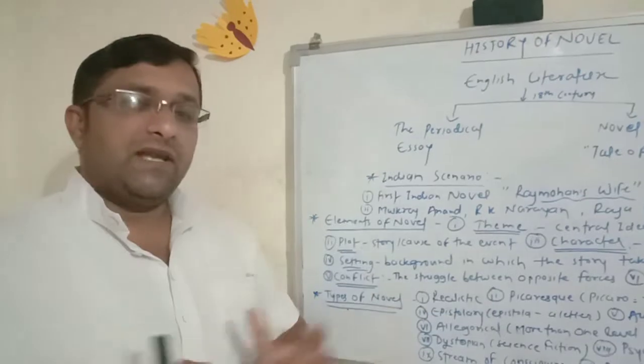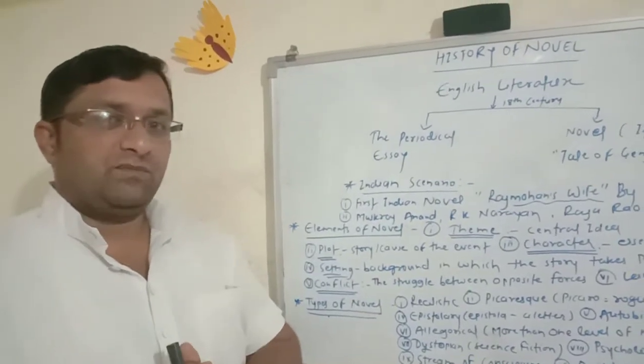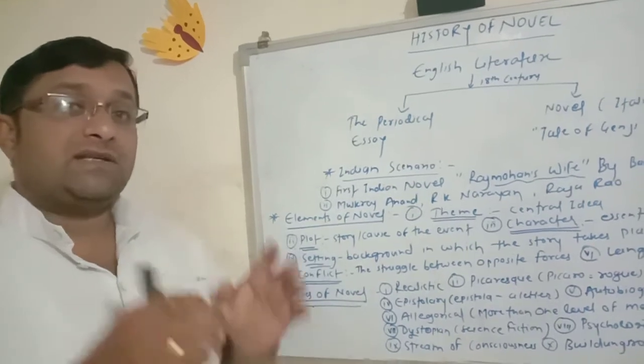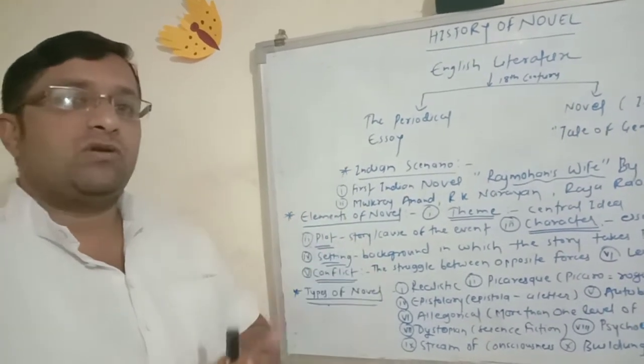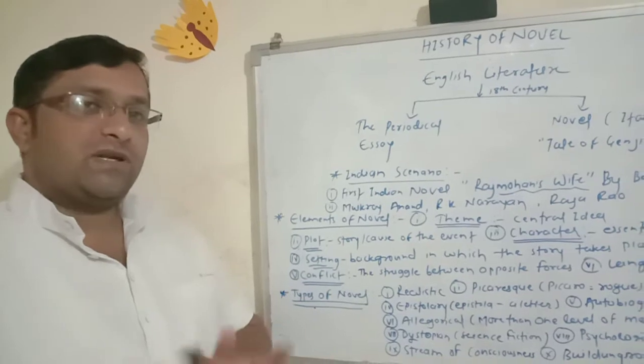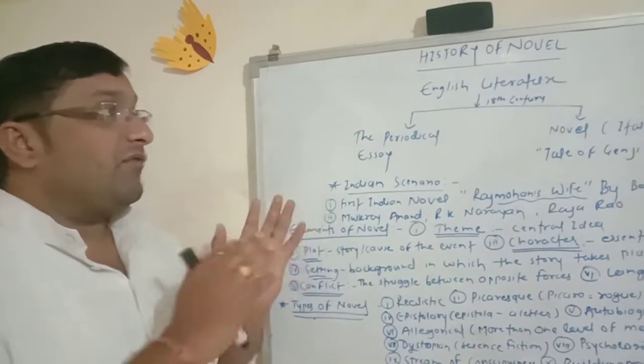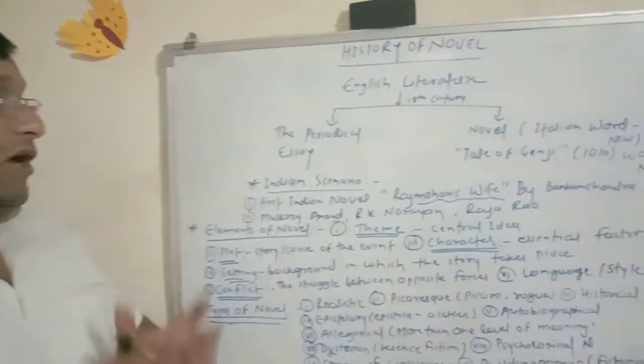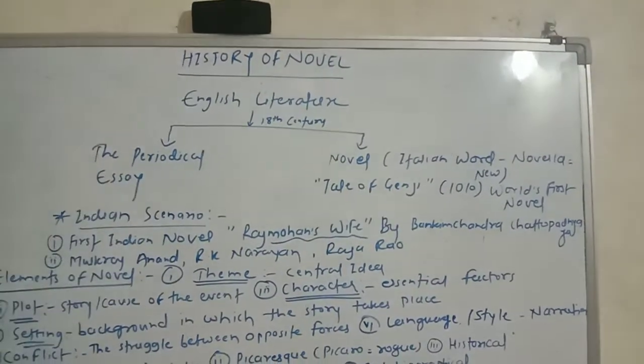The novel plays a very important role in English literature. The novel is very important for getting new imagination about everything related to the story. So it is important to discuss and think about where the novel started. That's why we are going to discuss the history of the novel in the given lesson.